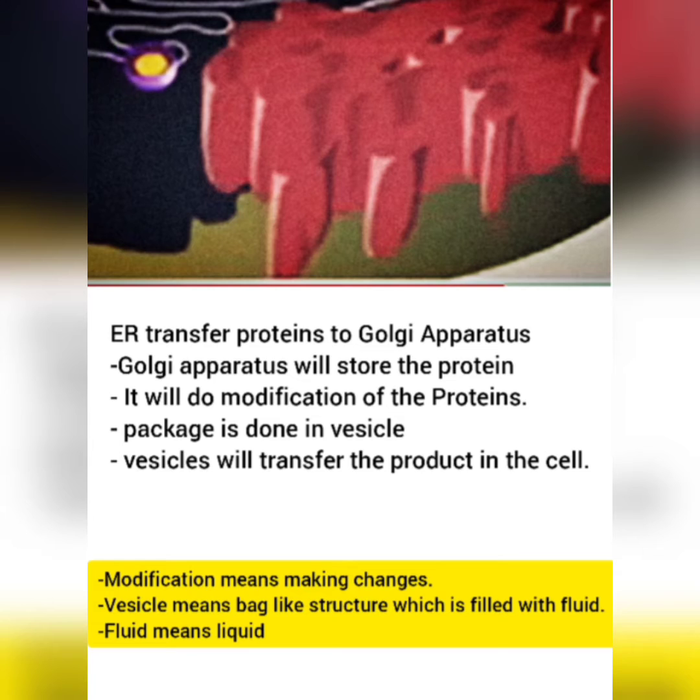Now, this black one is the endoplasmic reticulum. So, the endoplasmic reticulum is transporting proteins to the Golgi apparatus. Golgi apparatus will store the protein, modify the protein, pack the protein into the vesicle and transport it into the cell wherever it is required.